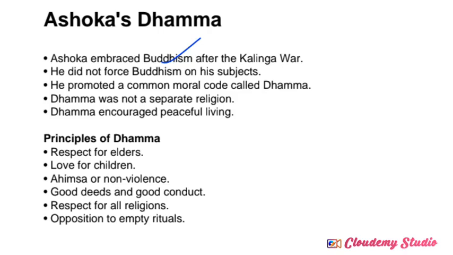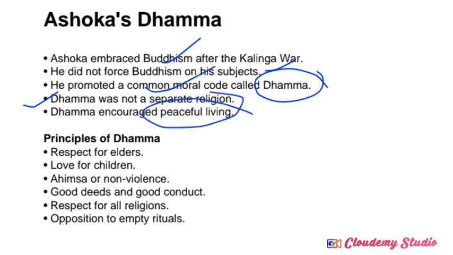So he did not force Buddhism on his subjects. Subjects means people who lived inside the Mauryan empire. He embraced Buddhism, but it was not compulsory for the other common people who lived inside the Mauryan empire to follow it. So he promoted a common moral code, called Dhamma, and Dhamma started to spread throughout the different regions. And another one, peaceful living. Dhamma means non-violence, ahimsa. These kinds of policies were introduced by Ashoka under Ashoka's Dhamma.